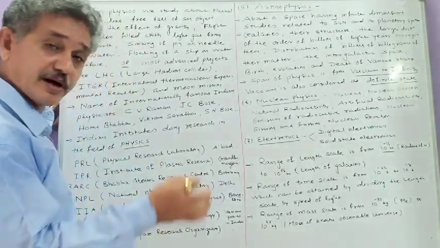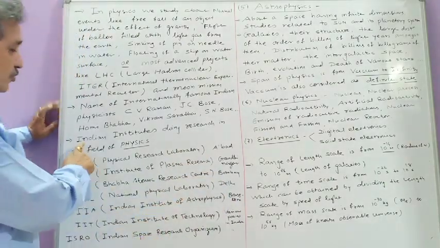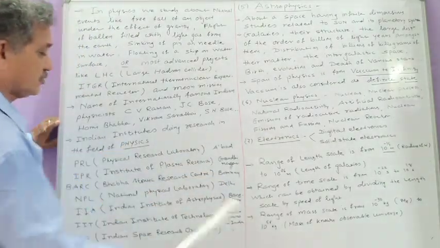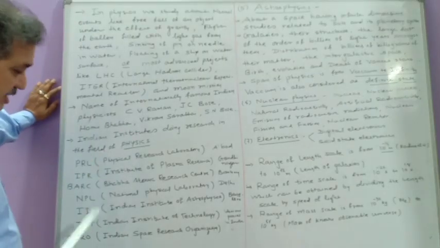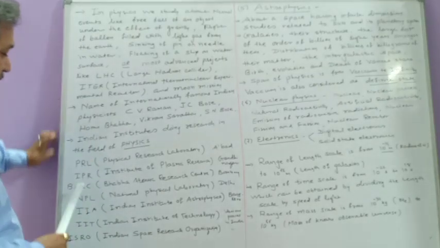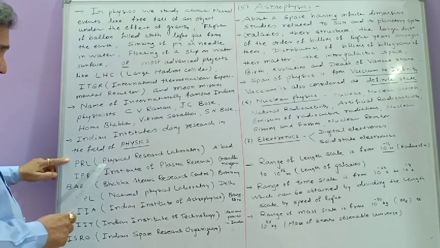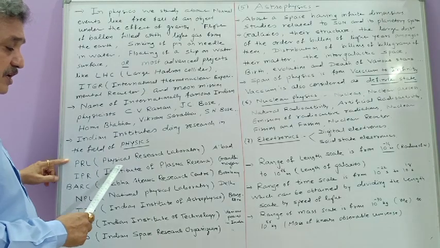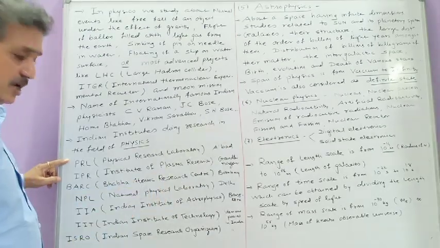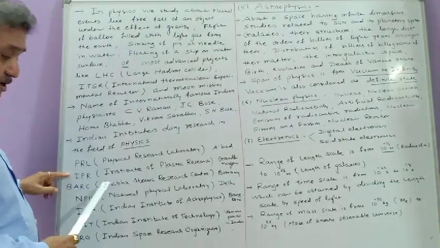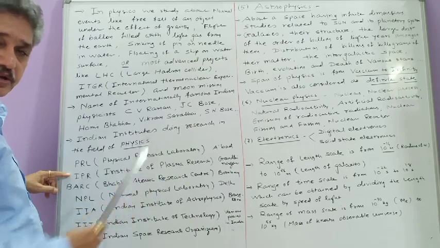Thereafter, in physics, research is going on continuously, and there are certain institutes where research regarding physics is going on. Which ones? The Indian institutes doing research in the field of physics. Here I have given a few names of them. One is PRL, Physical Research Laboratory. Where is it? It is located at Ahmedabad. IPR, Institute of Plasma Research.